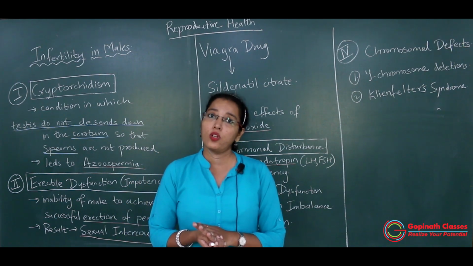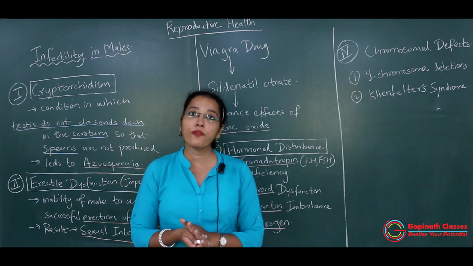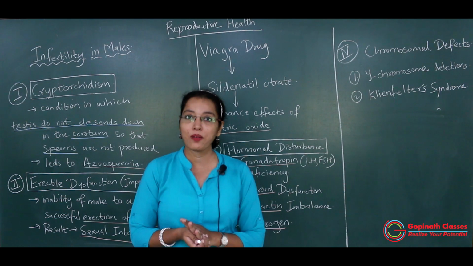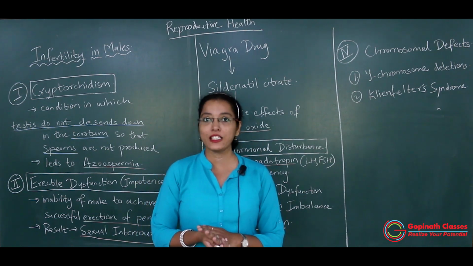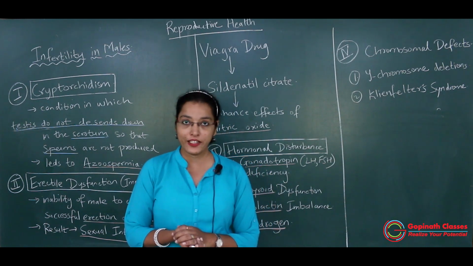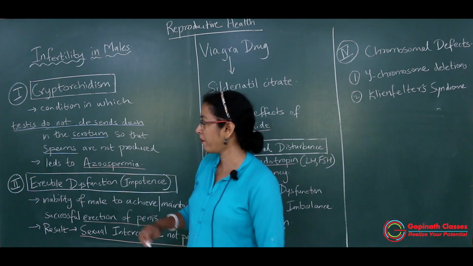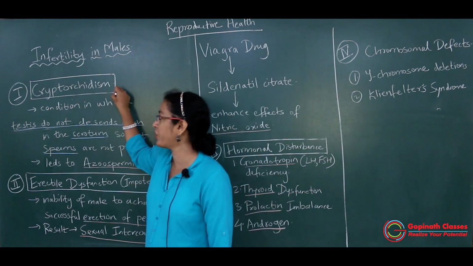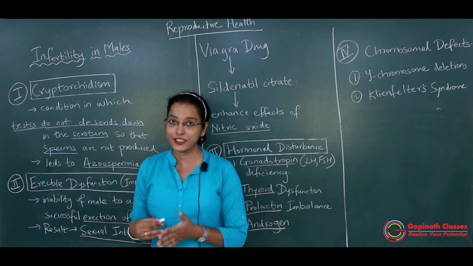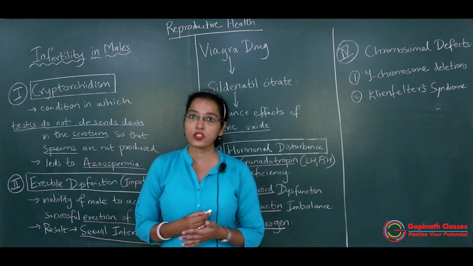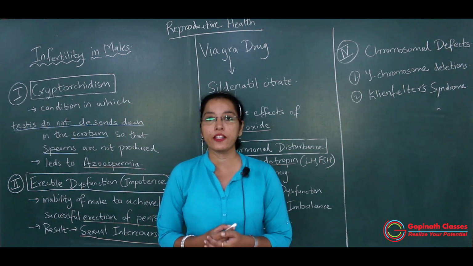So this happens in the 7th month of pregnancy, in fetal development, if the fetus is male. But if there is a certain abnormality in the development of the male child in the womb of the mother, it results in Cryptorchidism. Cryptorchidism is the condition in which the pair of testes do not descend into the scrotal sac. They remain in the lower abdominal region.